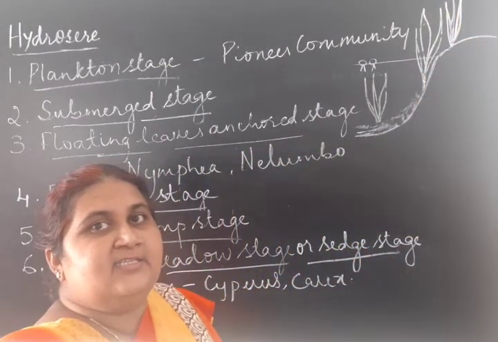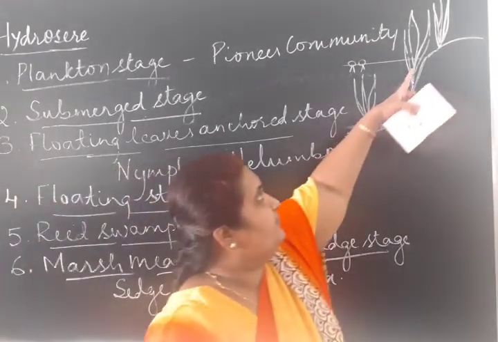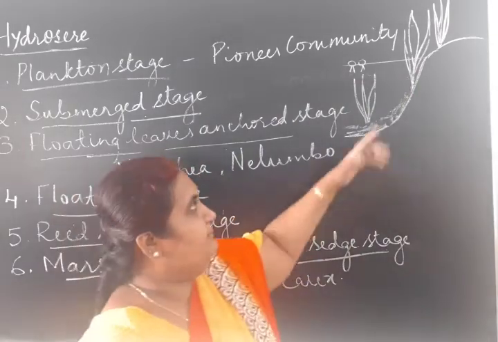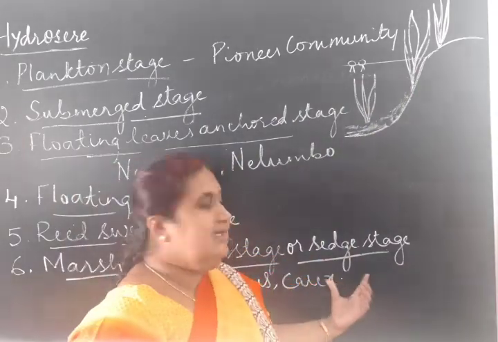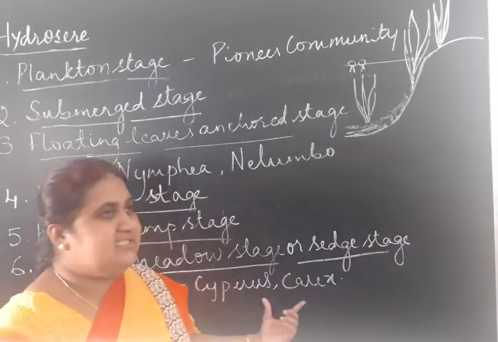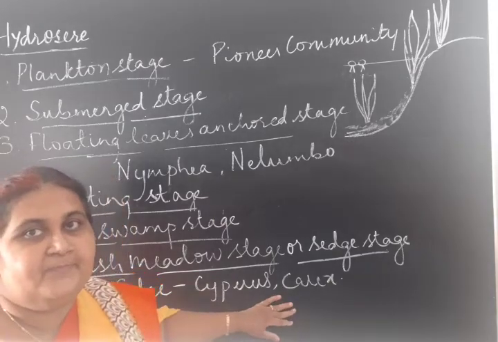So we could find by that stage that the plants are completely on the land. In a marshy area, the grasses can grow. So these grasses, what do they do?